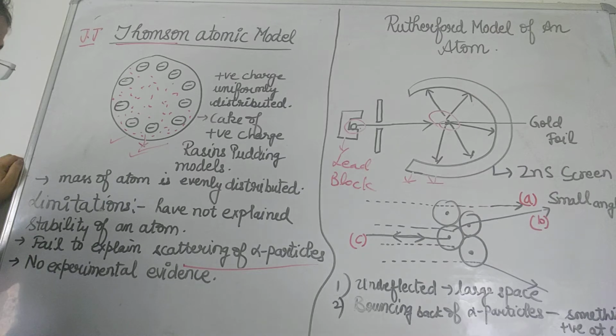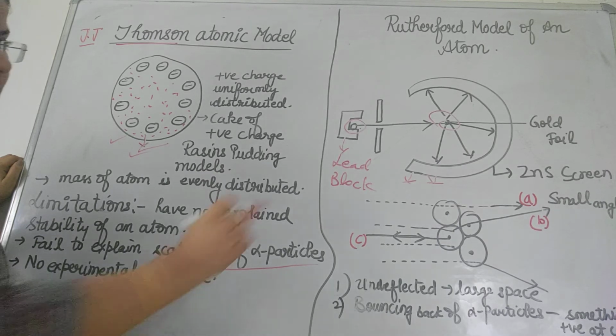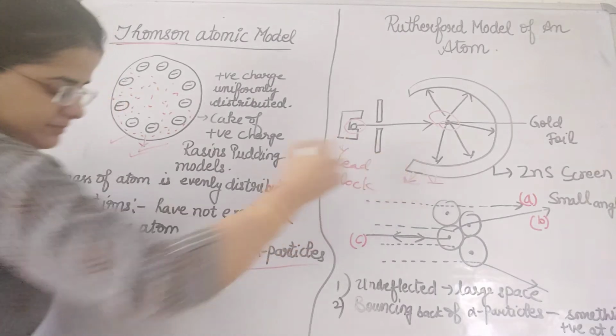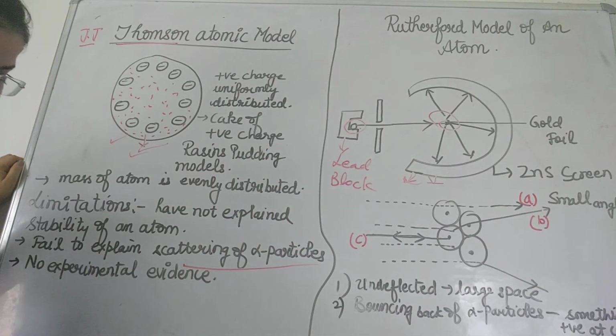In order to detect the alpha particles after scattering, a movable circular screen coated with zinc sulfide is placed around the gold foil. You can see this screen. So when alpha particles strike the zinc sulfide screen, they produce flashes of light.